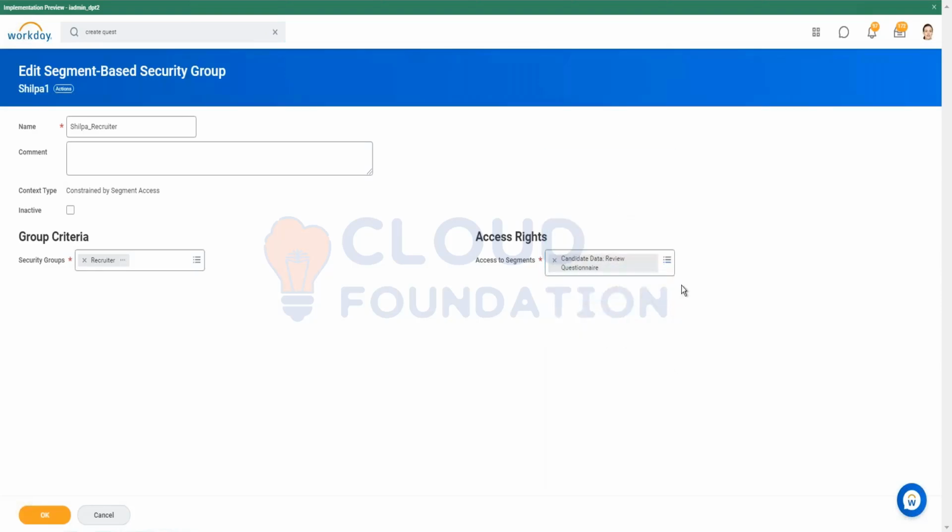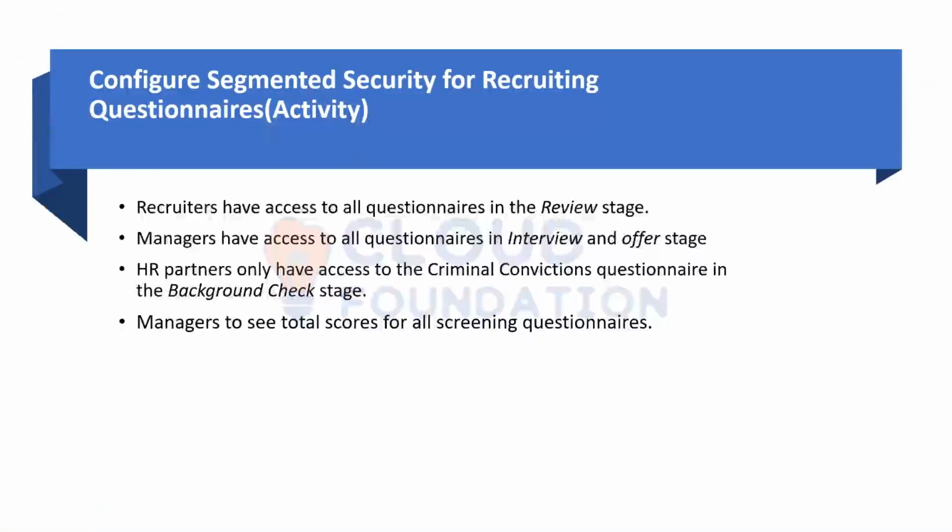So all the questionnaires present in the system which will be used for the reviewing process of job application, the recruiter will have access to it. And we can add this segment-based security group in the job application business process, security groups access. I'll show you how we can do it. Let us first complete all these activities to understand.